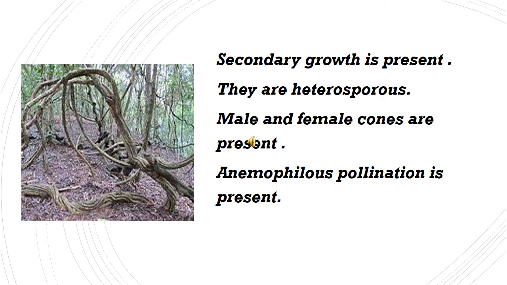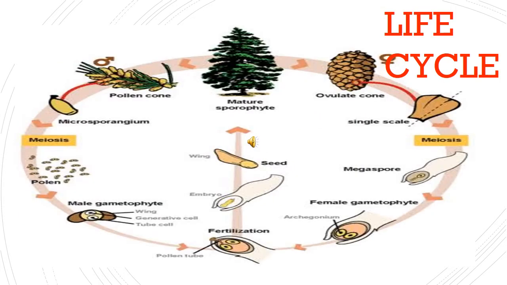These are the other characteristics of gymnosperms. Secondary growth is present, so it leads to the formation of annual rings. They are heterosporous, so different types of spores are produced. Male and female cones are present, and anemophilous pollination is present. Look at this picture carefully. This is the life cycle of a gymnosperm plant. Here the male reproductive part is a cone.